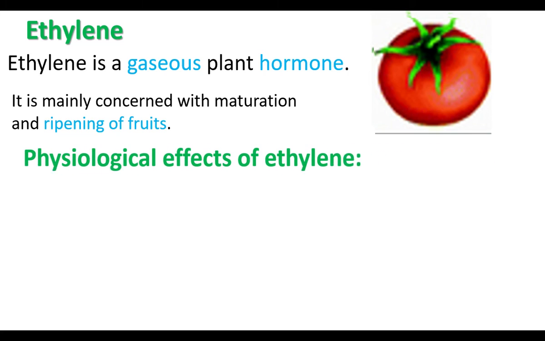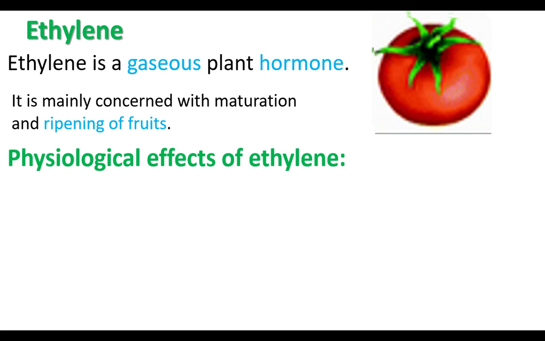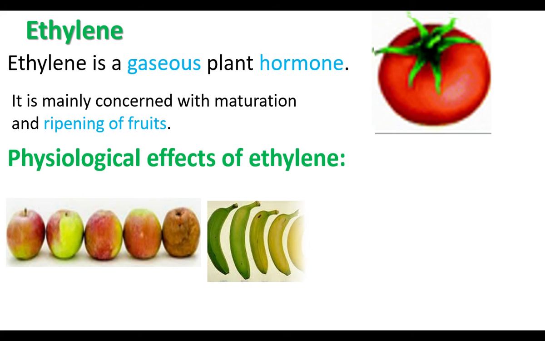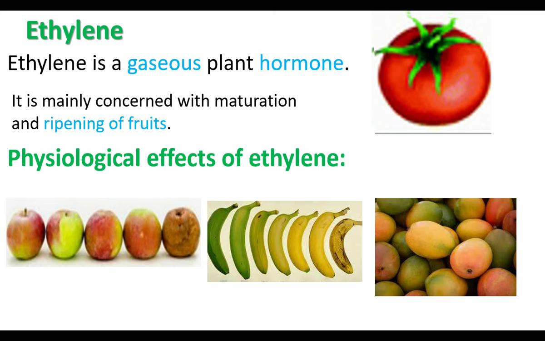Let us see the physiological effects of ethylene. Ethylene causes ripening of fruits in tomato and apple. It also causes ripening of fruits in banana. When the fruit is ripening, the color is changed. It also causes ripening in mango.